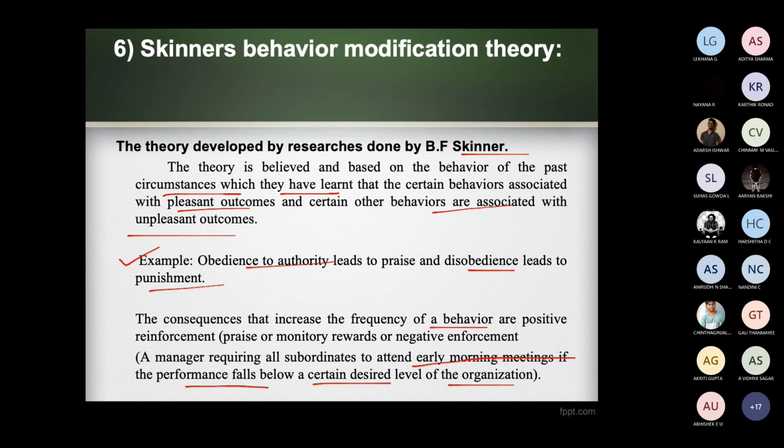For example, if 100 people are thinking positive and one person is always negative, he will always spread negative thoughts among the people. So negative reinforcement will be there. Always look at the behavior of a person working as an employee, because it is very important for any organization. If he behaves positively, you will get a good output from him. If he behaves negatively, all people will have negative thoughts, and you will never achieve a good result for the organization. This is very important.